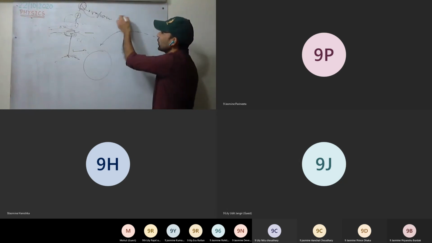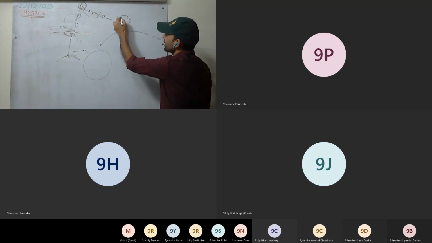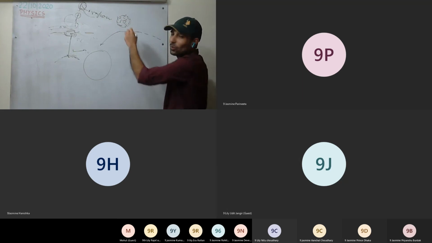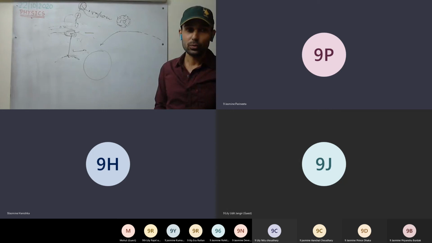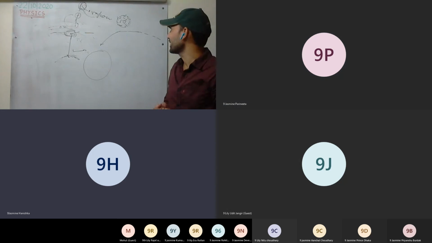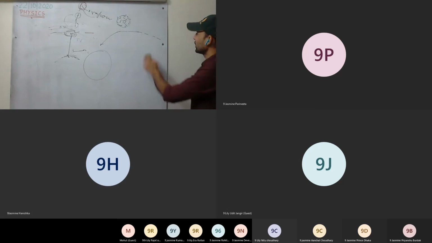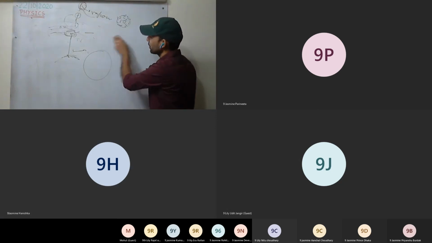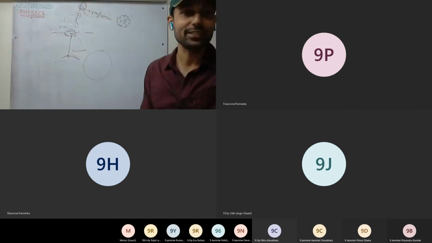And see here, on the moon there is no atmosphere, so you can see the traces. Craters are there on the moon, those holes. Sir, but there is no gravity on the moon, then why do they fall? Who said there is no gravity? There is gravity, but less as compared to Earth. The moon is smaller in size, therefore it has less gravity.